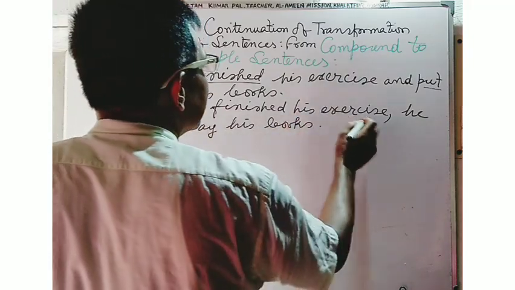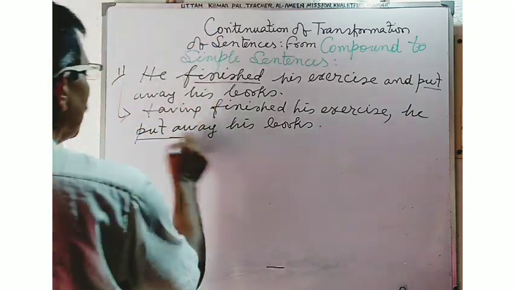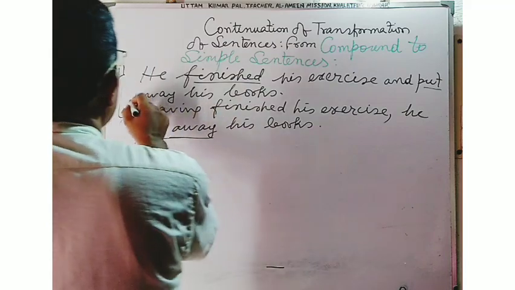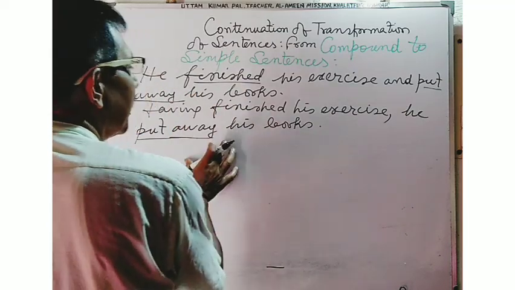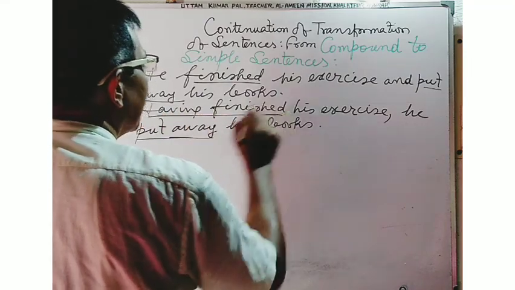Here, he put away his books is the main clause. Having finished his exercise is the use of a participle.